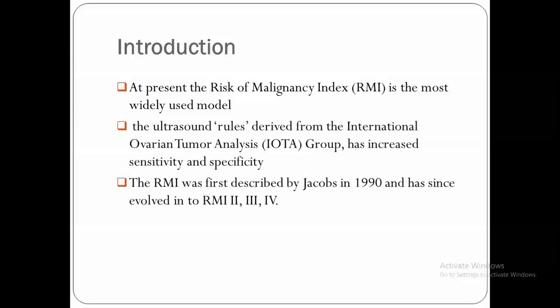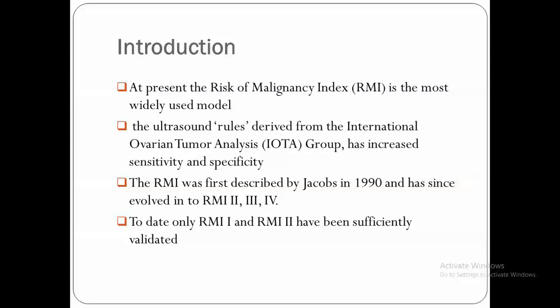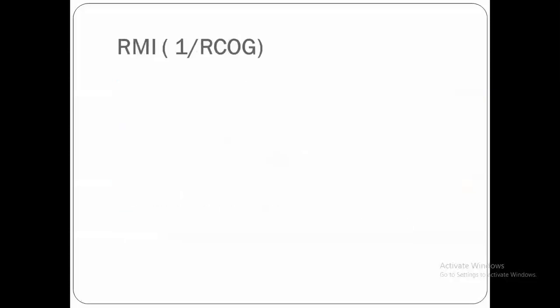The risk of malignancy index was first described by Jacobs in 1990 and has since evolved into 4 generations: 1, 2, 3, and 4. But to date, only 1 and 2 have been sufficiently validated.